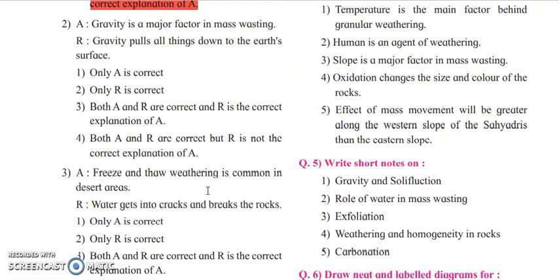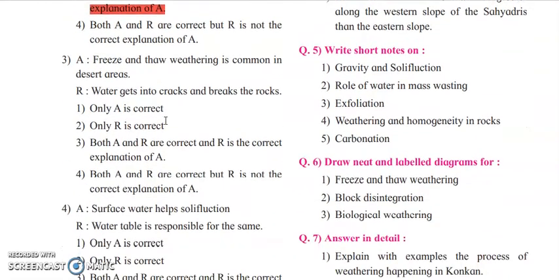Next is assertion, gravity is a major factor in mass wasting. Yes, it is totally true, because gravity force is pulling all the things down towards the earth. So it is very important in the case of mass wasting. So the statement is true. And gravity pulls all the things down to the earth's surface. So this is also true. So here the answer is both A and R are correct, and R is the correct explanation of A.